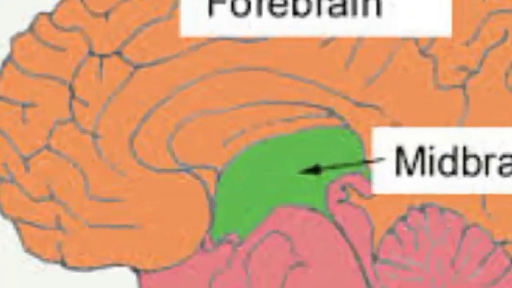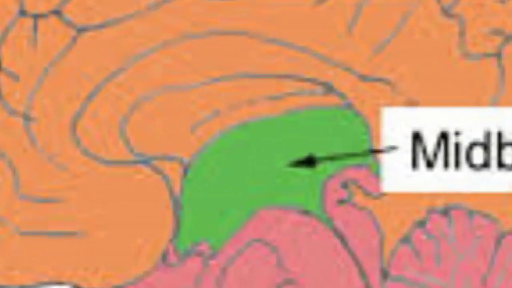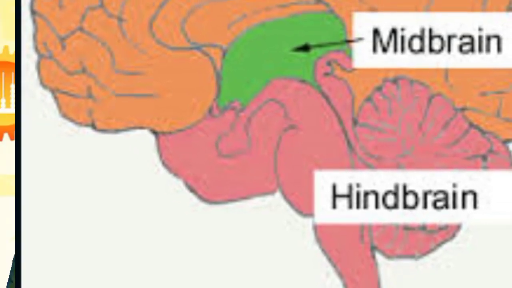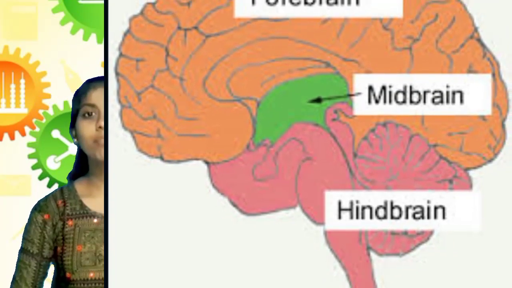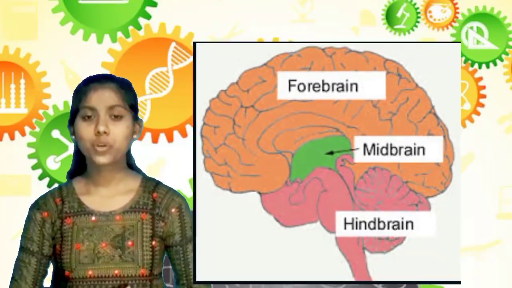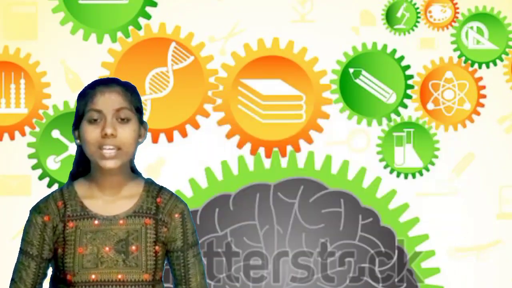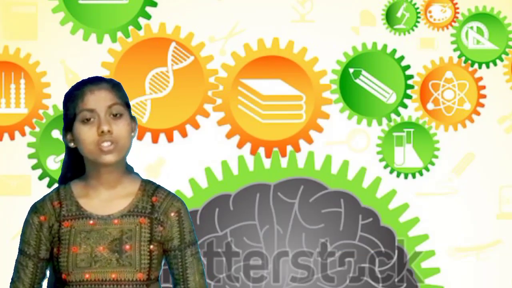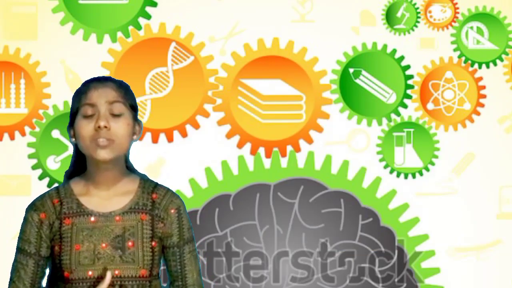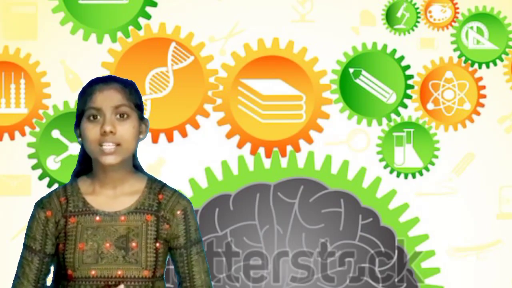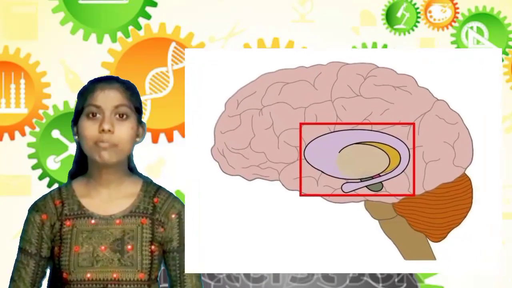Second, the midbrain. The midbrain controls the involuntary actions of the human body. Third, the hindbrain. The hindbrain also controls the involuntary actions of the human body like BP, vomiting, salivation and so on. And these involuntary actions of the hindbrain are controlled by the medulla in the hindbrain.